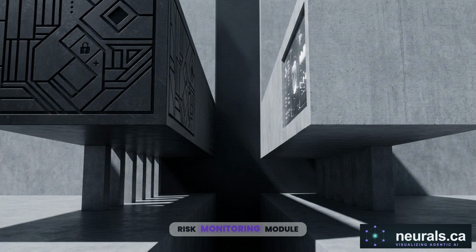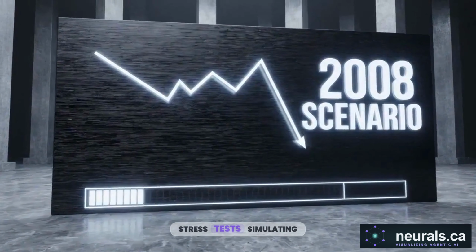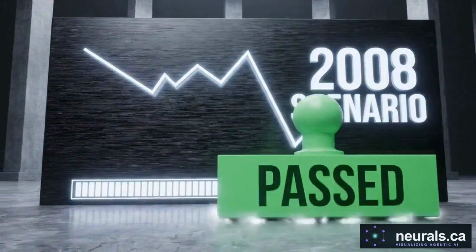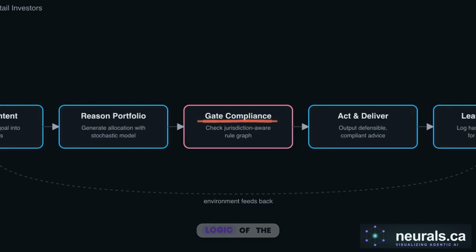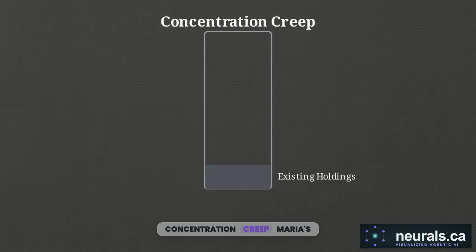The risk monitoring module then executes deterministic arithmetic outside of the LLM's reach, ensuring the final numbers are auditable. The agent subjects the portfolio to stress tests, simulating the 50% equity drawdown seen in the 2008 financial crisis. This leads to the central logic of the entire system, the compliance gate. In Maria's case, the new portfolio draft passes isolation checks, but fails a holistic scan of her existing holdings. The scan detects concentration creep.